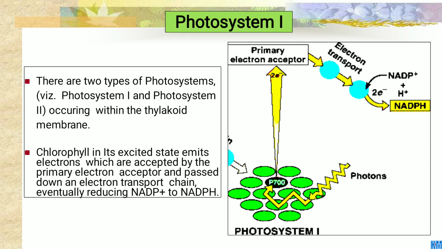The chlorophyll in its excited state emits electrons, which are accepted by the primary electron acceptor and passed down the electron transport chain, and eventually reduce NADP plus to NADPH. Two electrons are removed in this reaction. This is photosystem 1.